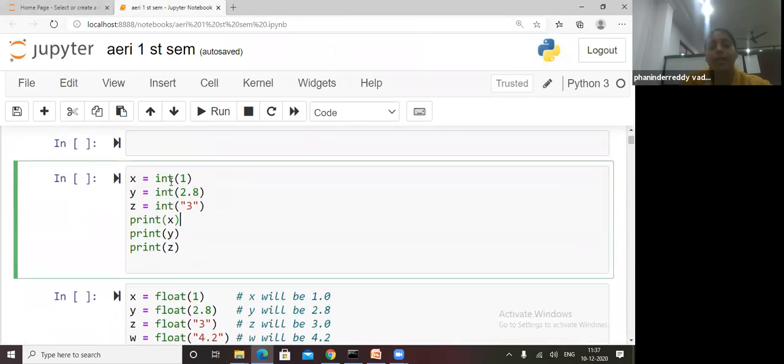Means it should be visible. So x is equal to int(1), y is equal to int(2.8). Why have I given int of 2.8 here? I am checking whether Python accepts it or not. You know this 2.8 is a float, but I am declaring int of 2.8. Is it valid or not? We will check it out.